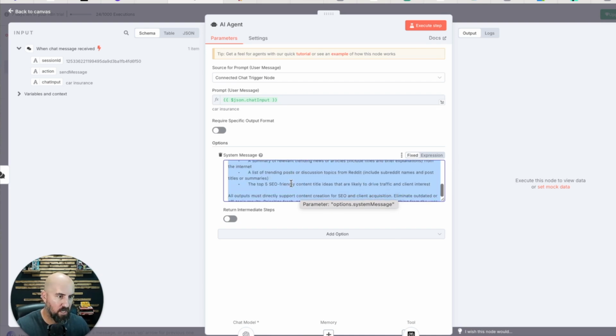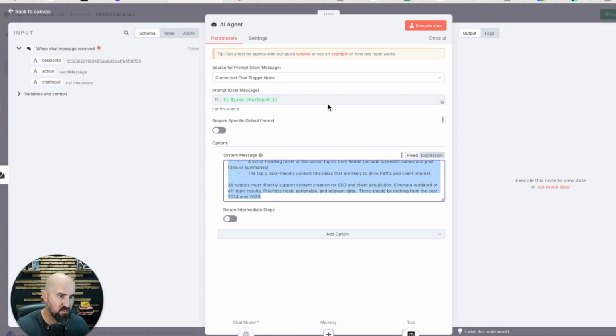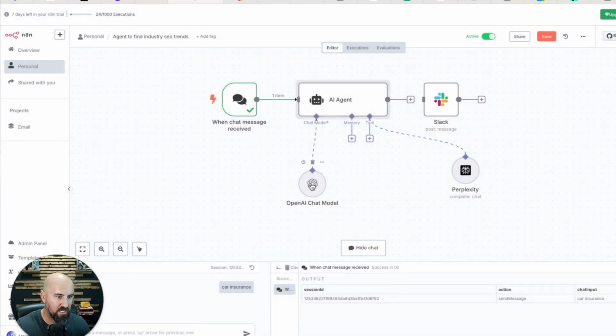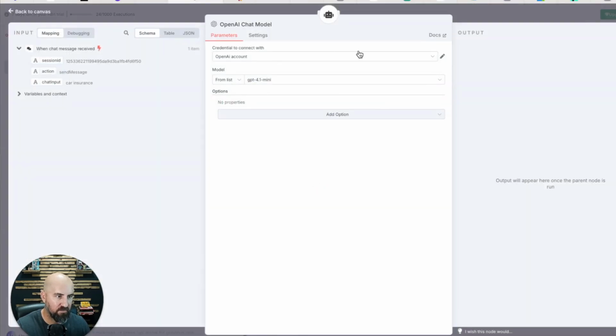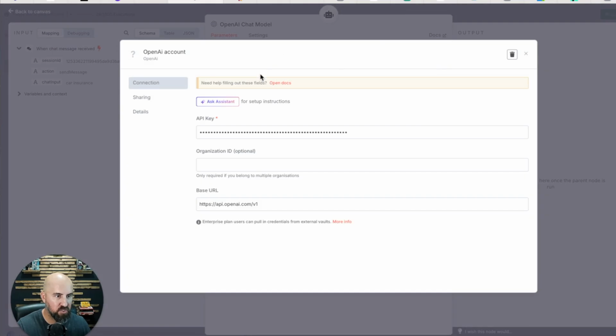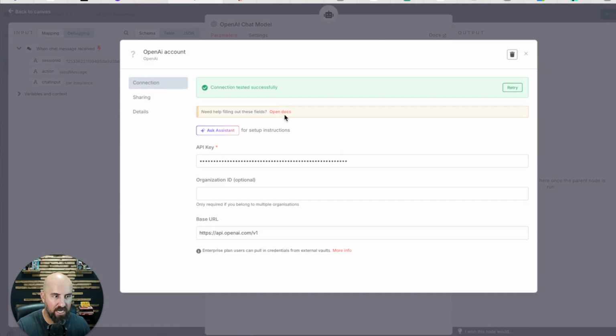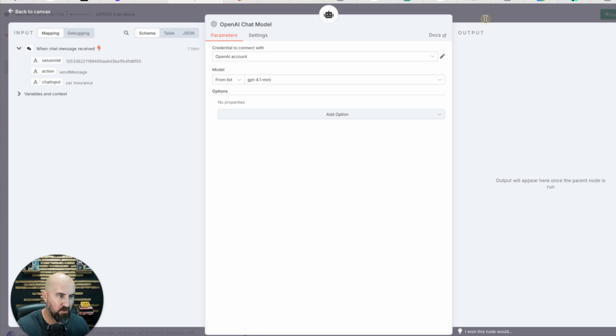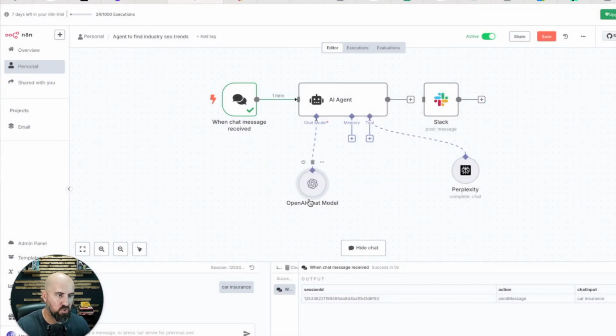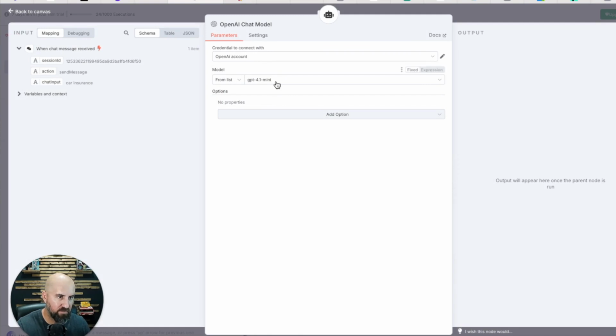But this is kind of where everything works. This is what makes everything work. So once you have this and the prompt entered, then you need to connect your OpenAI chat model. You'd have to connect your account through an API key, which here's the document. If you click Open Docs, it'll tell you how to do this, but you need an API key. You need a ChatGPT account to connect that. Once you have that connected, oh, and I disconnected the GPT-4 Mini, right? We're just using this for conversation, so you don't need any crazy models.